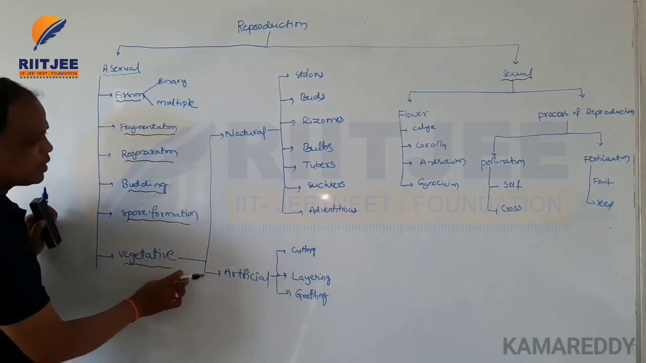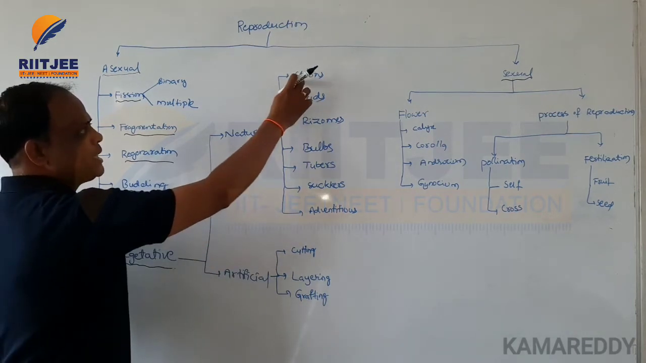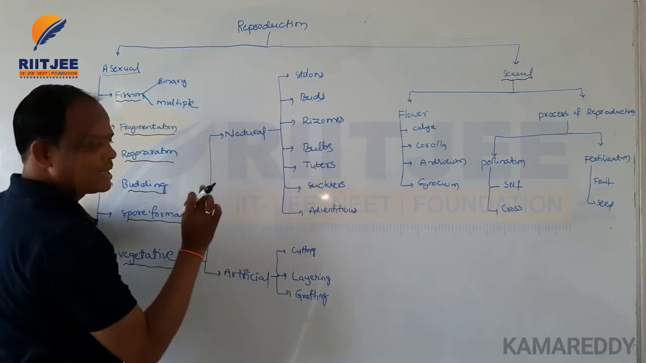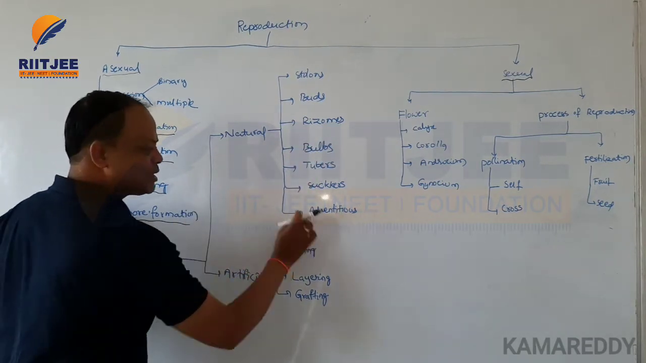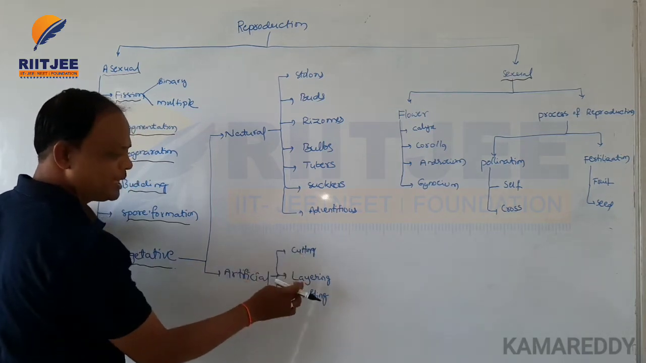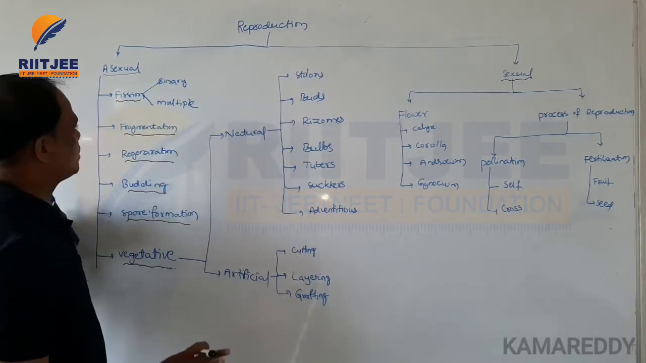Vegetative reproduction is natural and artificial. The natural ones are stolons, buds, rhizomes, bulbs, tubers, suckers, and adventitious buds. And artificial reproduction is cutting, layering, and grafting. These are the asexual reproduction processes.